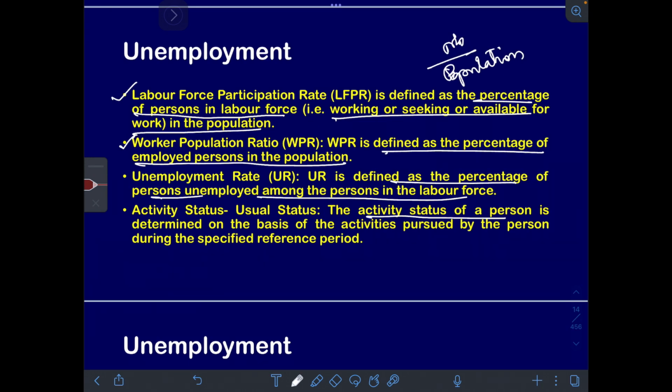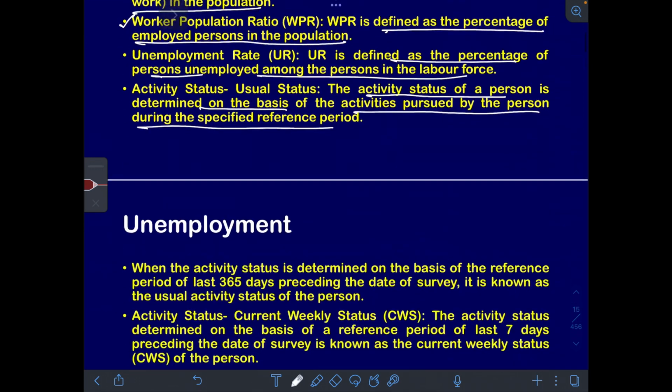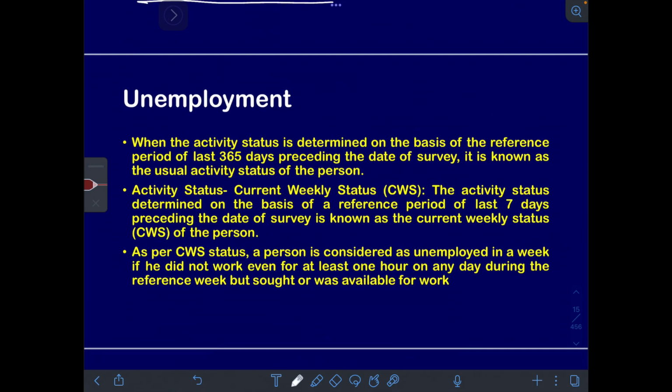Activity status or usual status. Activity status of a person is determined on the basis of the activities pursued by the person during the specified reference period. So how do you define activity status? What was the activity of that person during a particular reference period? When the activity status is determined on the basis of reference period of last 365 days preceding the date of survey, it is known as usual activity status. So usual activity status is what? For 1 year.